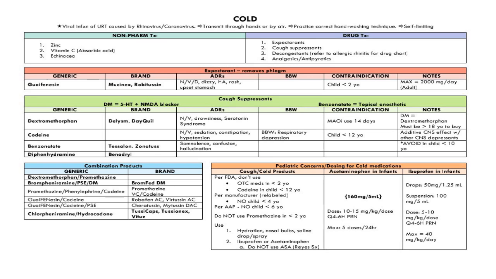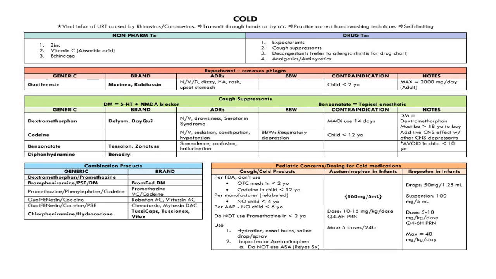The brands available are Robafen AC, Virtussin AC, Cheratussin, Mytussin DAC. Also chlorpheniramine, hydrocodone, Tussicaps, Tussionex. They are multinational brands.